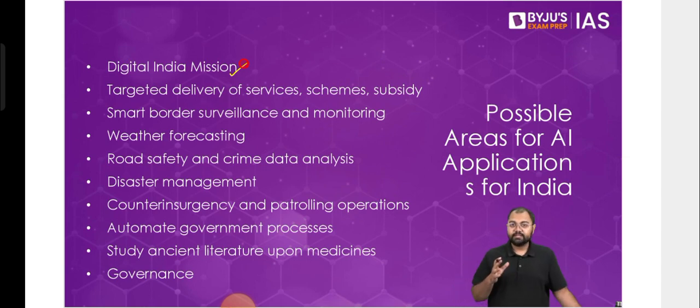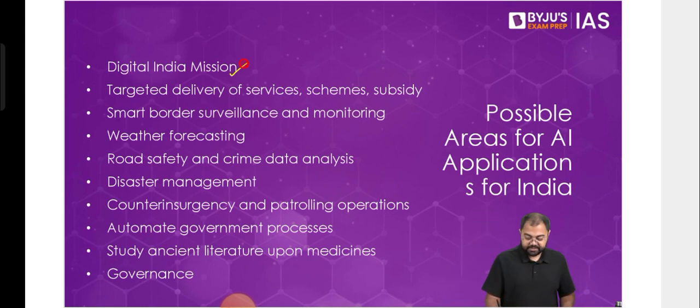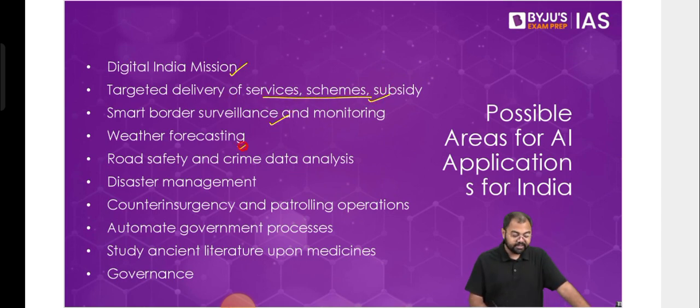Because right now, although governments have started using it, it is not in a significant way, not in the way we see private companies doing it. Correct? So the governments also have to venture into it very quickly. Targeted delivery of services, schemes, and subsidies can be done with the help of this. Smart border surveillance and monitoring is possible. Weather forecasting is possible. Better crime data analysis and ensuring road safety are also possible here. Disaster management is also where it can really help. So overall, there are multiple things: counterinsurgency and patrolling operations, and automating government processes.